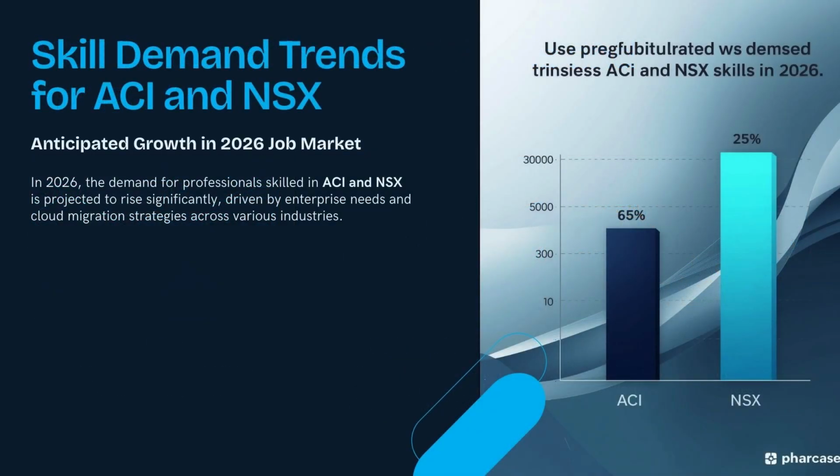In 2026, demand for ACI engineers continues to grow in large traditional data centers and service provider networks. NSX demand increases in cloud-driven and virtualization-heavy companies. But the highest demand and the highest salaries go to engineers who understand both ACI and NSX.